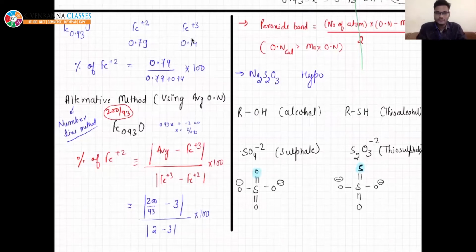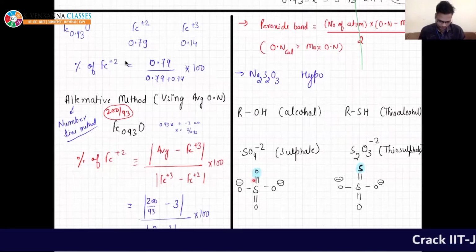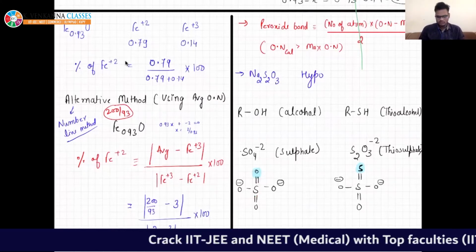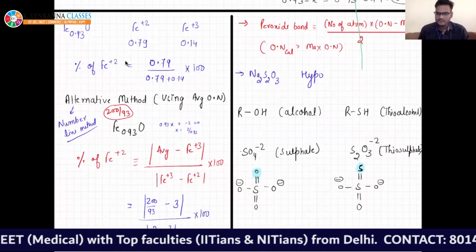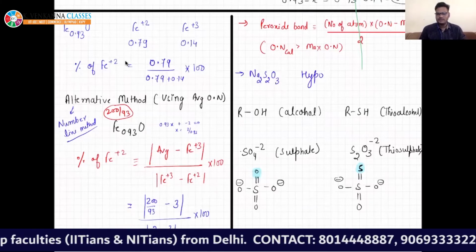So focus. Okay, it is something new for you, beta, right? So in this case, we already know that sulfur here, which is having more electronegativity, sulfur or oxygen?